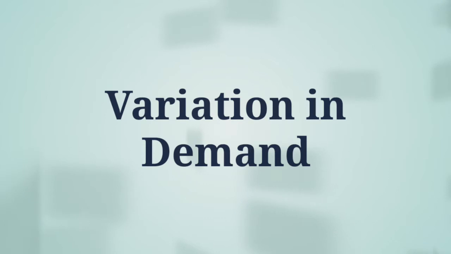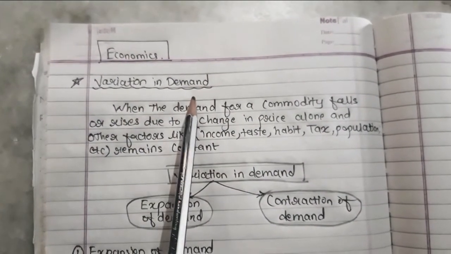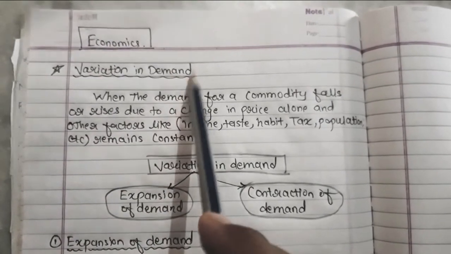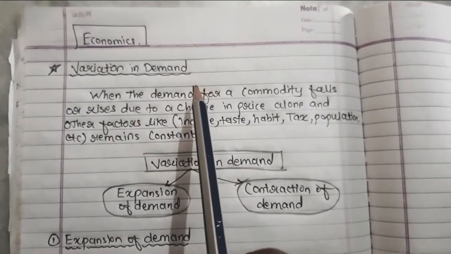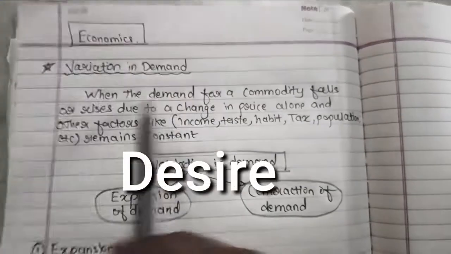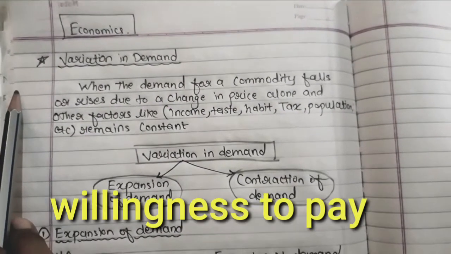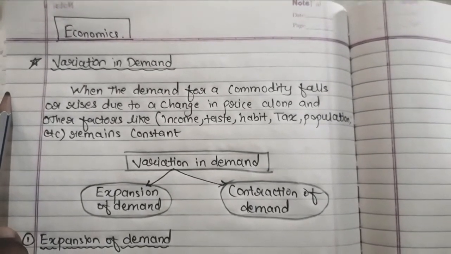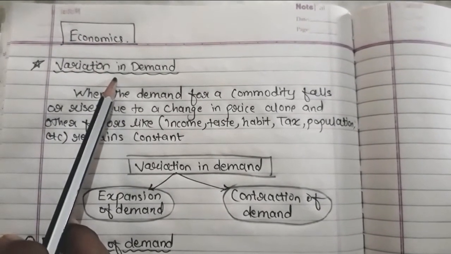So today we are going to discuss economics, one topic which is very common in the law of demand, and normally we can also see this kind of topic where we see variation in demand. Okay, so when you talk about economics, demand means three conditions have to be fulfilled: desire plus ability to pay plus willingness to pay. These three conditions should be fulfilled. After studying all those concepts, this concept comes, which is variation in demand.